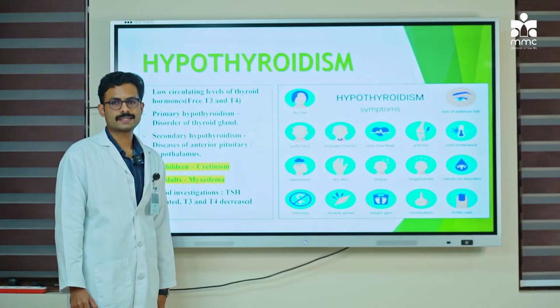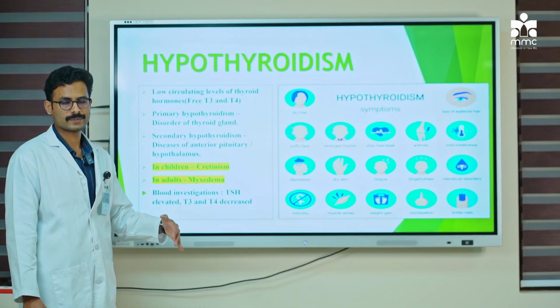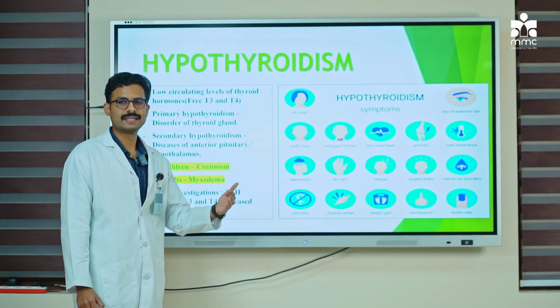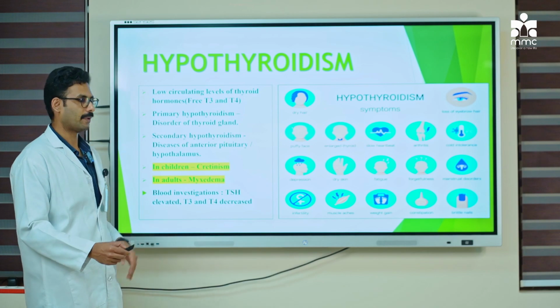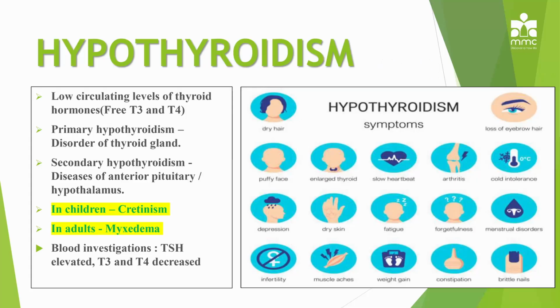Next we will discuss hypothyroidism. As the name suggests, hypo means decrease. So hypothyroidism means a decrease in the levels of the thyroid hormones, or low circulating levels of the thyroid hormones, that is free T3 and T4. There are multiple causes of hypothyroidism. You can classify it under three headings.